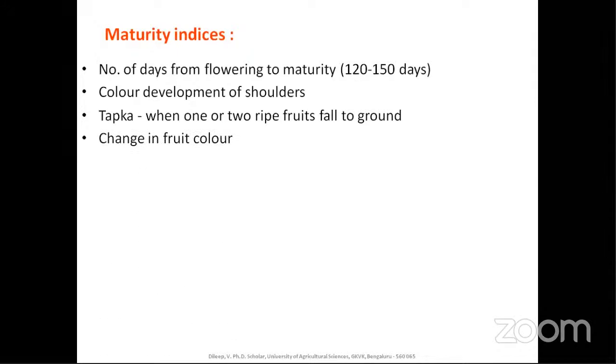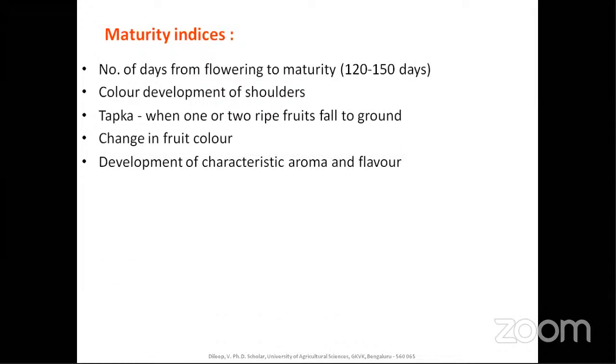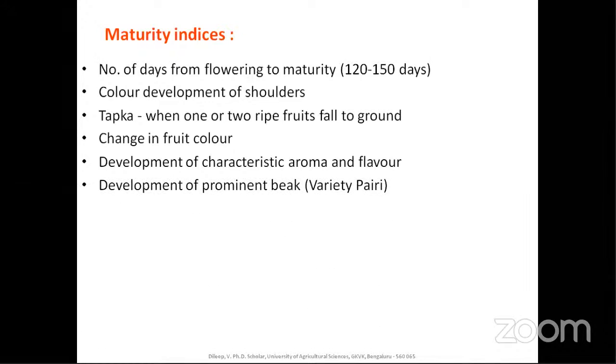So change in fruit color, we all know, from green to yellow, golden yellow, the fruit color will vary based on the variety, and also the organoleptic characters, that is development of characteristic aroma and flavor. Those are due to enzymatic breakdown, that is when starch is converted into sugar and organic acids are degraded. When I take up post-harvest, I will tell those things in detail. And development of a prominent beak. This is very specific to the variety Pairi. If you look at it, you will see a very prominent beak, that is the tip of the fruit.